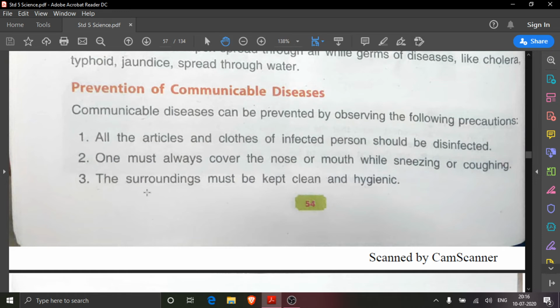Third one is, the surroundings. Surroundings means the area where we live, around our homes, must be kept clean and hygienic.